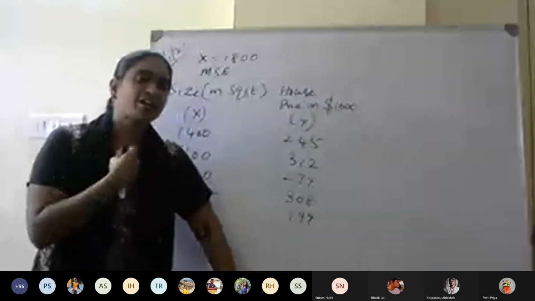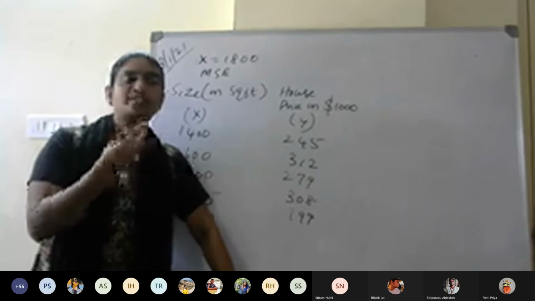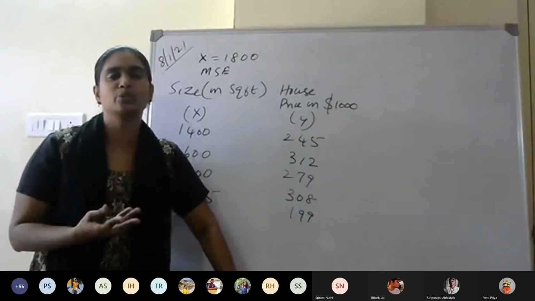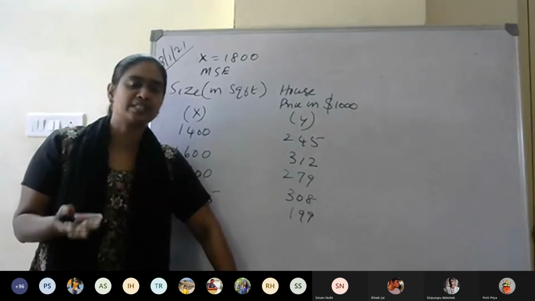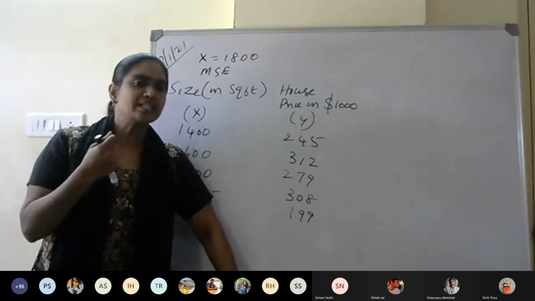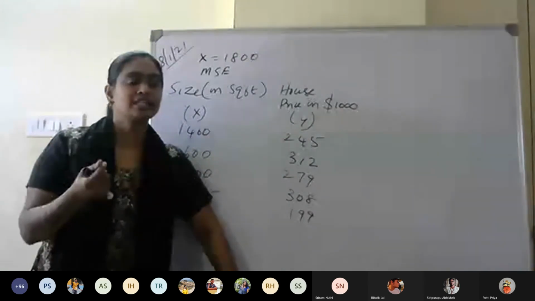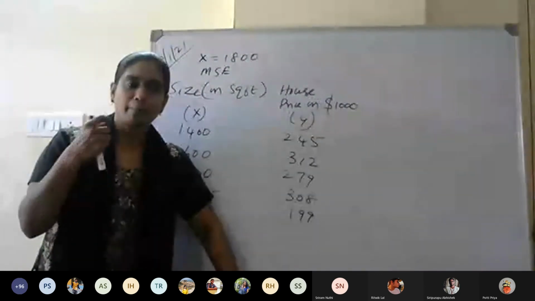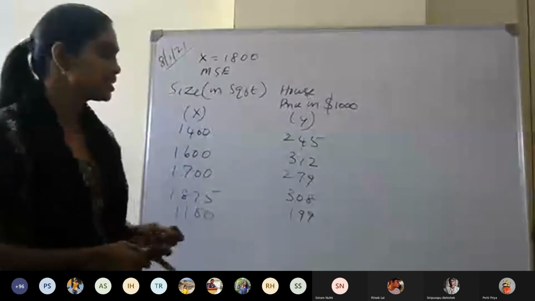If it were the best fit, then the error should be 0, is it not? But since there is an error, what we can say is that we have predicted a line that fits the data to the maximum extent.